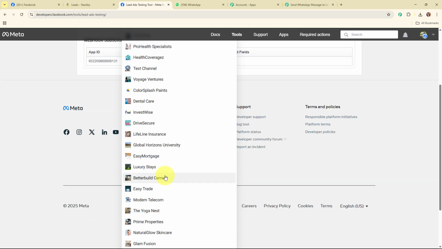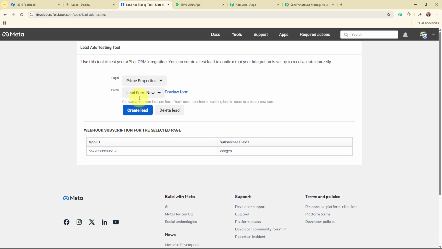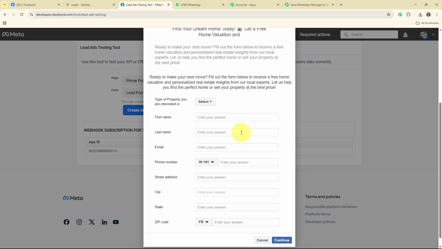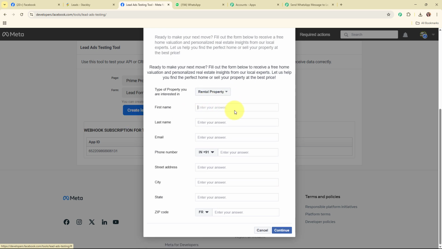You need to select your page again, that is Prime Properties, and then I'm going to select my form as lead form new. And now after selecting the page and the form, I'm going to click on this preview form. And now here I'm going to enter some dummy data and do a test submission. So for the type of property, I'm going to select rental property. For the first name, I'm going to enter the first name as dummy. For the last name, I'm going to enter the last name as user, email as dummy@pabblytunes.com. And for the phone number, I'm going to enter a random phone number. For the street address, I'm going to enter a random street address.